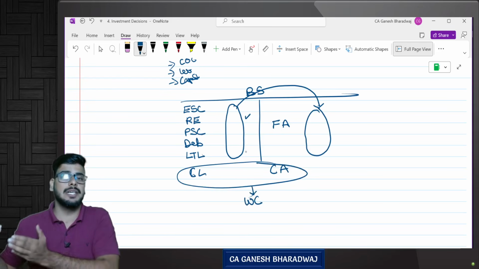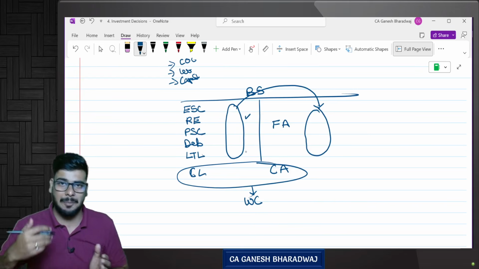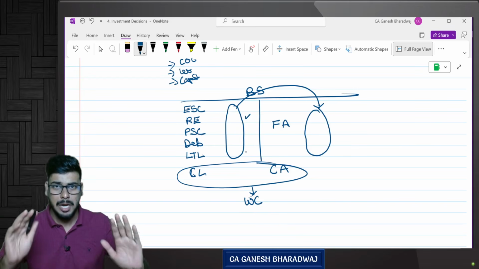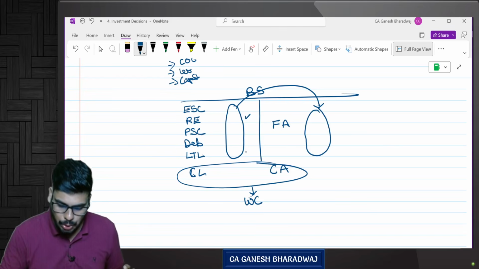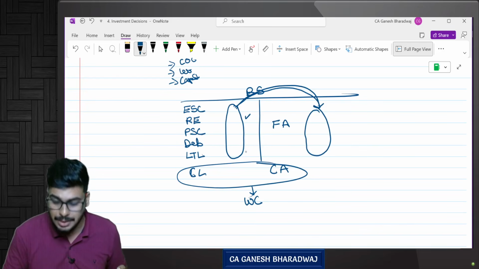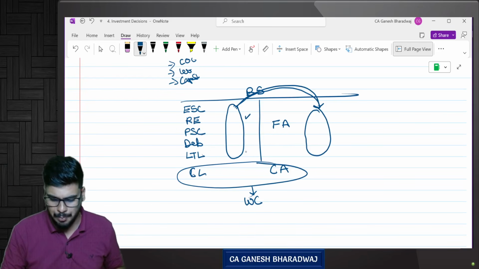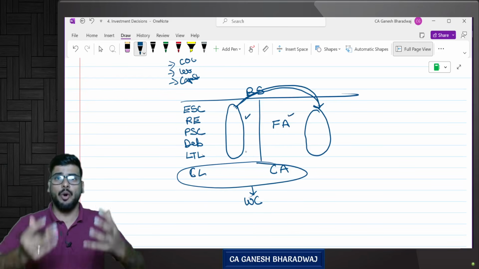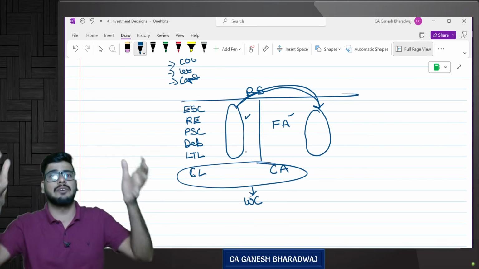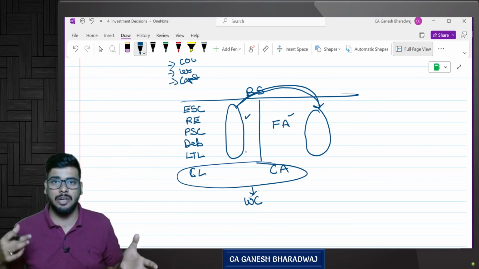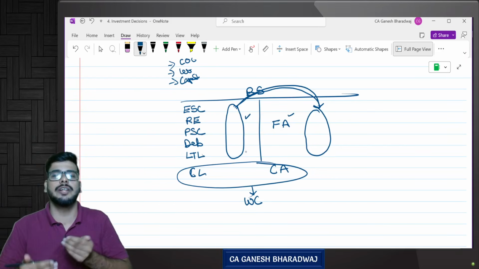Working capital is the subject matter of the next chapter that we are going to revise, which is working capital management. But the predominant amount of the long-term sources of finance goes into the company's non-current assets, popularly called fixed assets. Why? Only if you have a factory and equipments purchased can you run your day-to-day operations.